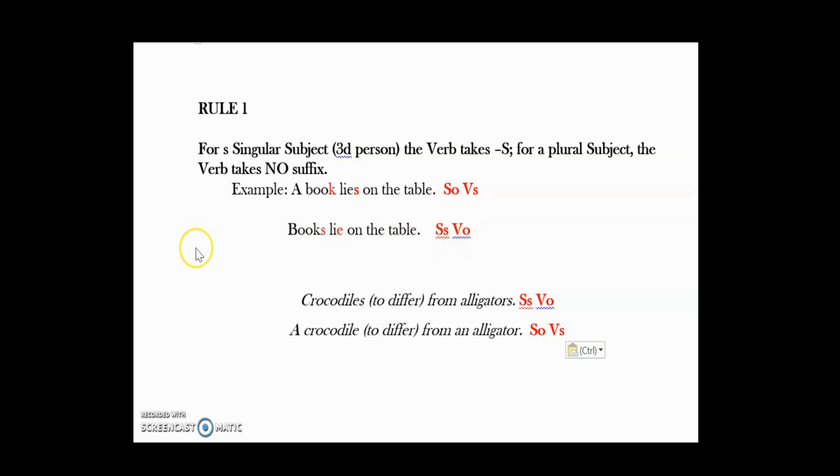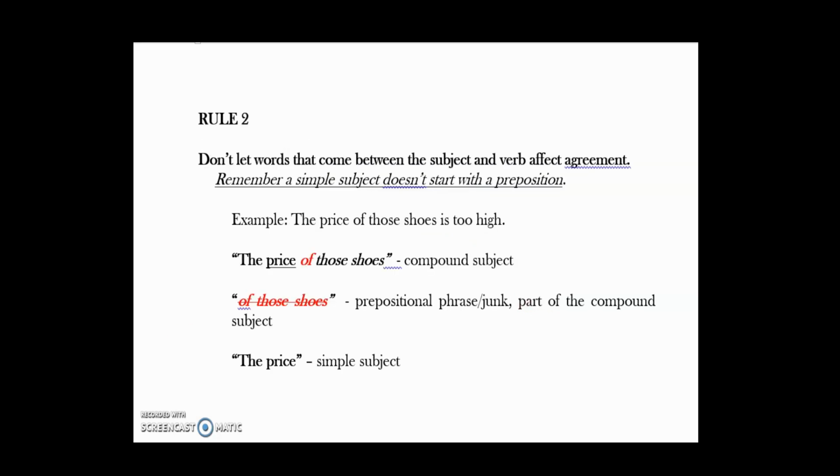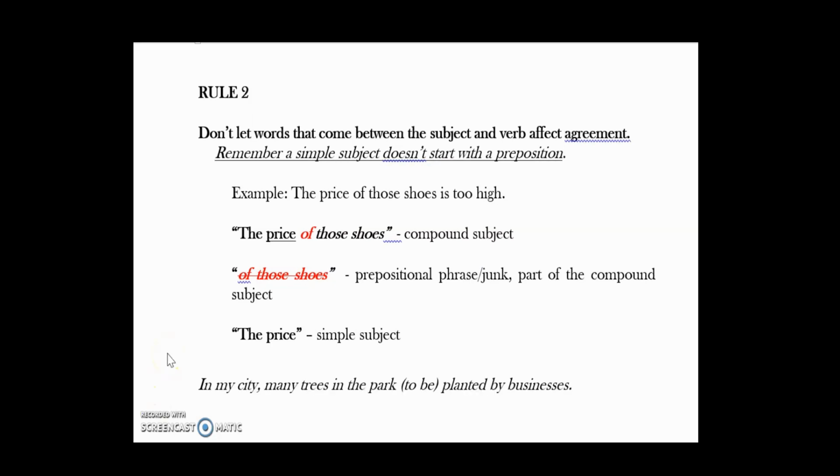Books lie. Now you try. Crocodiles differ from alligators. A crocodile differs from an alligator. Rule number 2 introduces compound subjects and types of compound subjects. So rule number 2 introduces the first type of a compound subject.